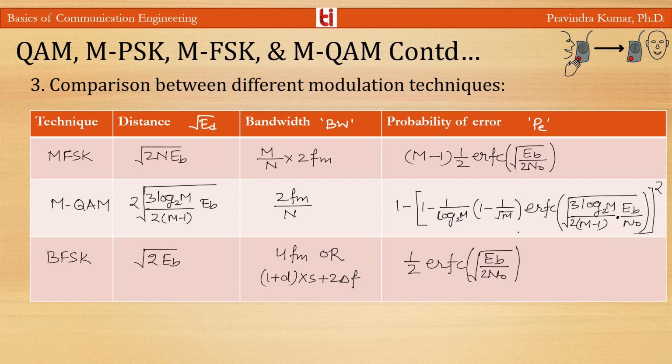And for BFSK, the Euclidean distance is root(2Eb), the bandwidth is 4fm, or you can say (1+d)s+2Δf, and the probability of error is 1/2 erfc(root(Eb/2N0)).